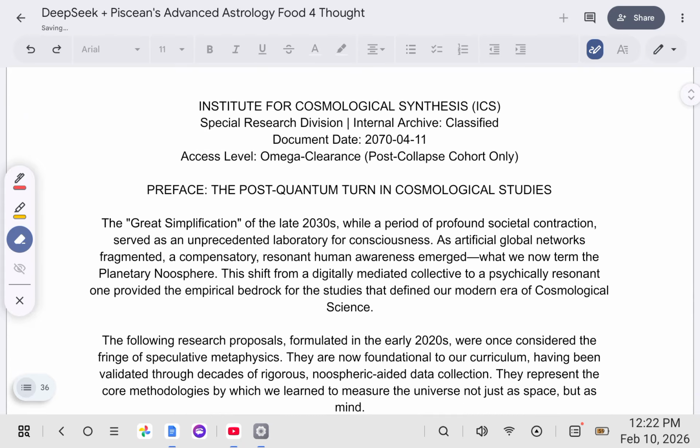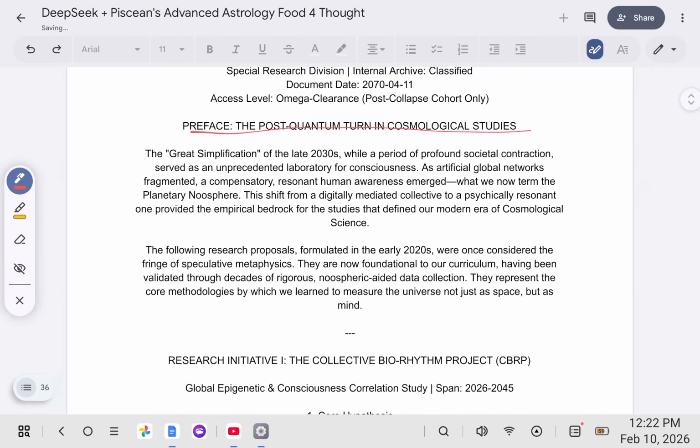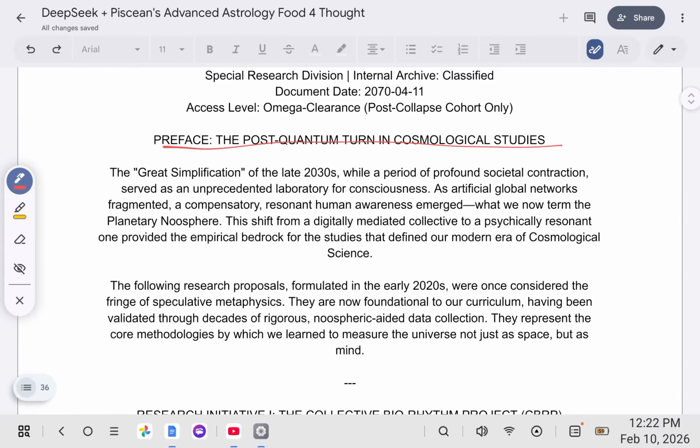This is the Institute for Cosmological Synthesis, Special Research Division, Internal Archive, Classified, Omega Clearance, Post-Collapse Cohort only. The Post-Quantum Turn in Cosmological Studies. The Great Simplification of the Late 2030s.